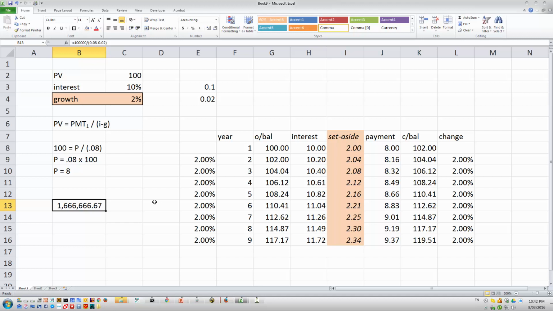Where else is this sort of thing used? It's also used in valuing firms. If you look at a business, if you look at a firm that's growing and paying out cash flows as dividends, and those dividends are growing, if you make some pretty basic assumptions about how the firm is going to grow, you can use the present value of a constant growth perpetuity to value that firm. Okay? Bear in mind, that's a pretty big assumption to assume that it's going to grow forever. So what a lot of people do when they value businesses is they say, look, we think there's going to be some growth for 5 to 10 years, and then after that, it's just going to go flat.